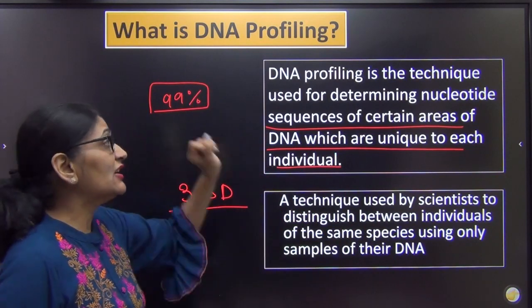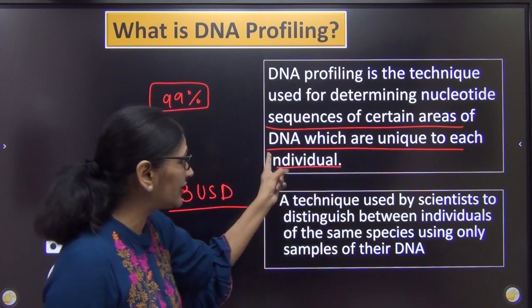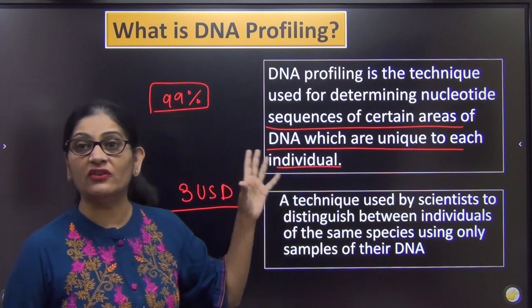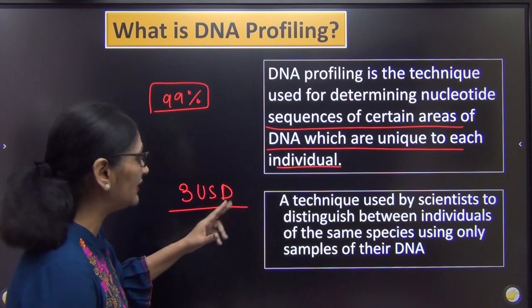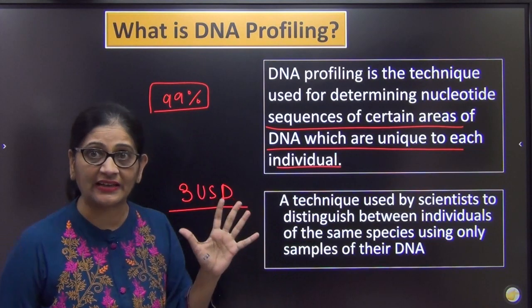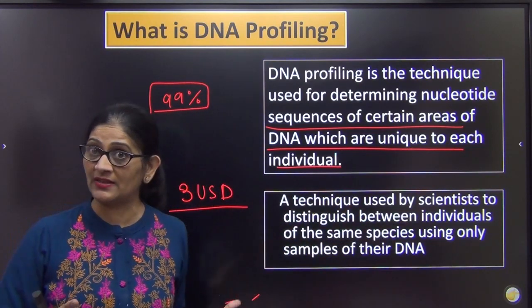So DNA profiling is a technique जिसमें हम nucleotide sequence निकालते हैं only of those certain areas of the DNA which are normally unique to individuals, not those genes which are found in all the individuals. This is a technique used by scientists to distinguish between individuals of the same species, right?